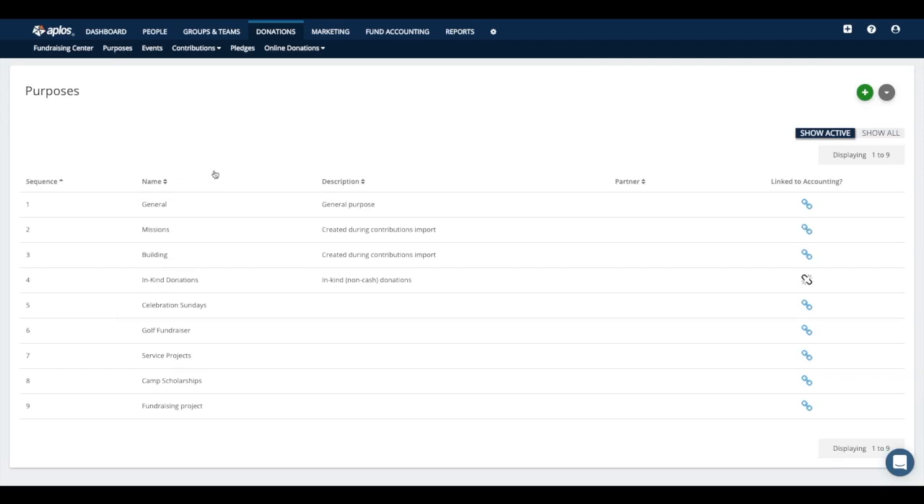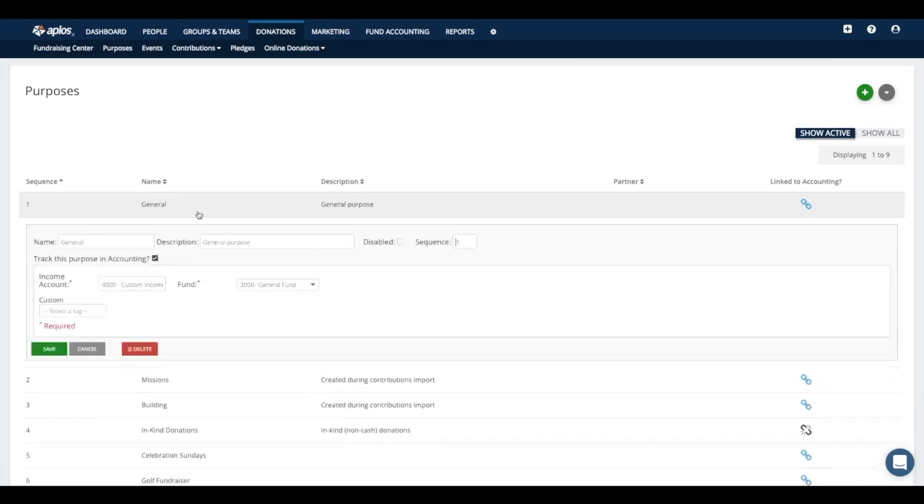And for those purposes, what you want to do when you create them is link them to an income account and a fund. This way, once everything is tied together, the donations you record in Aplos will not only keep track of the donor records and reflect correctly on a contribution statement, but we will also post an accounting deposit for you on the accounting side of the system so that you don't have to do two entries.